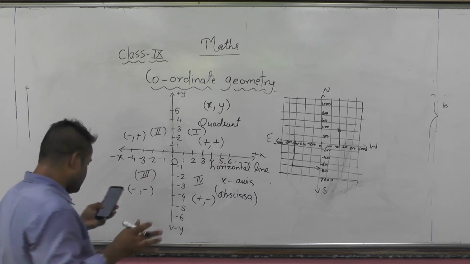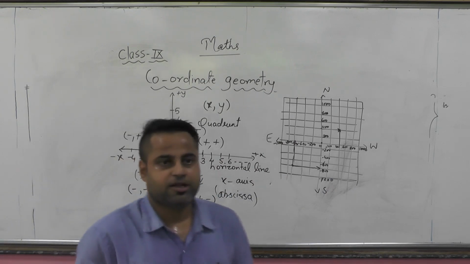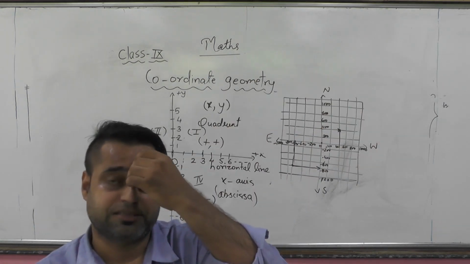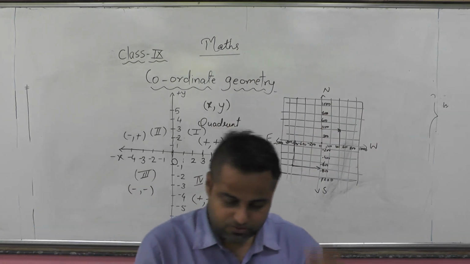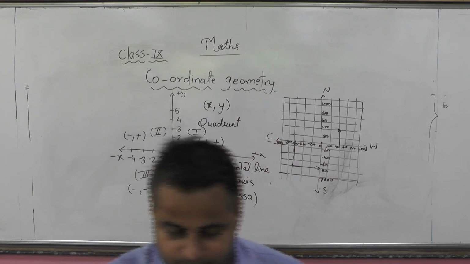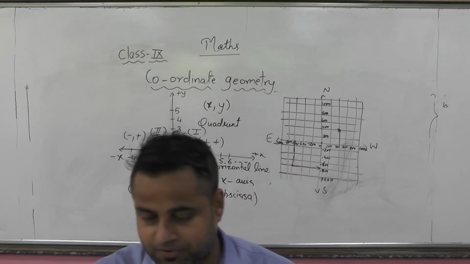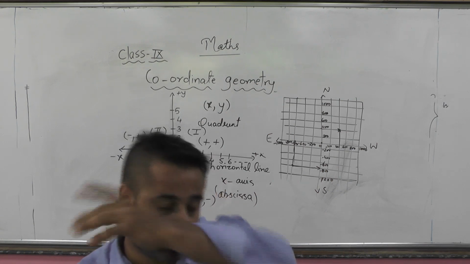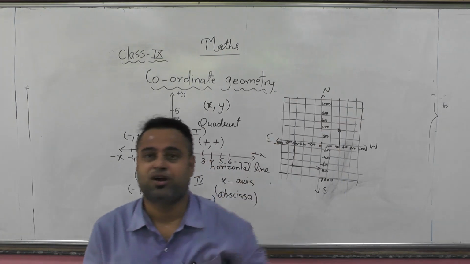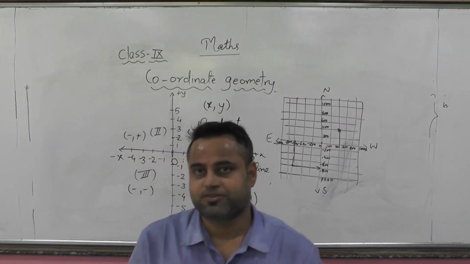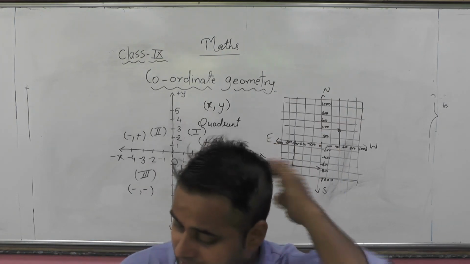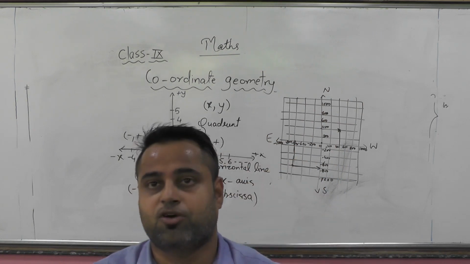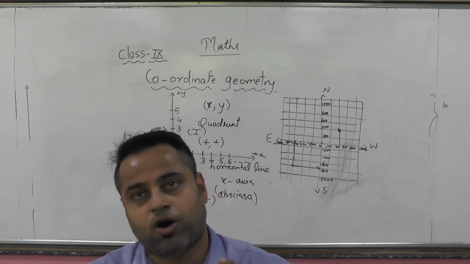As you can see the first question says, what is the name of the horizontal and vertical line drawn to determine the position of a point in the Cartesian plane? Now you know that the horizontal line is the x-axis, called abscissa, and the vertical line is the y-axis, or ordinate.